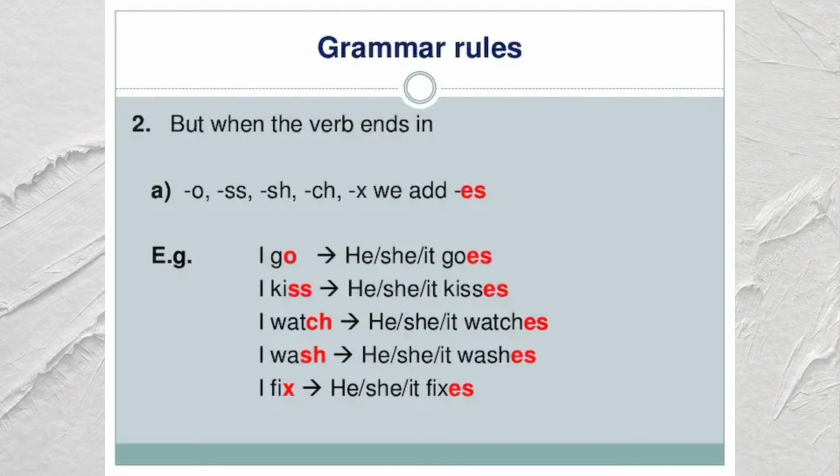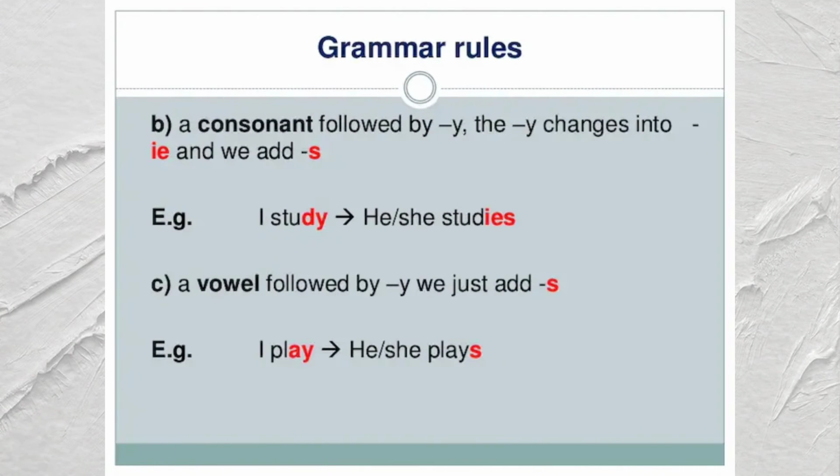Okay, next. A consonant followed by y, the y changes into ie and we add s. For example, study becomes studies. And a vowel followed by y, we just add s. For example, play becomes plays.